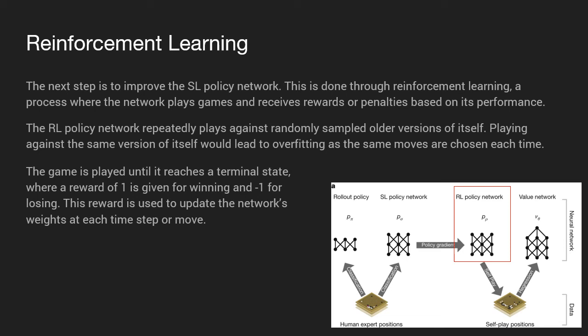And then that reward is used to update the network's weight at each time step or move. So when they created this network, they had it run in self-play for about a day on, I think it was 8 CPUs. And that improved on the supervised learning policy network to where it better predicted good moves, strong moves that would lead to wins.